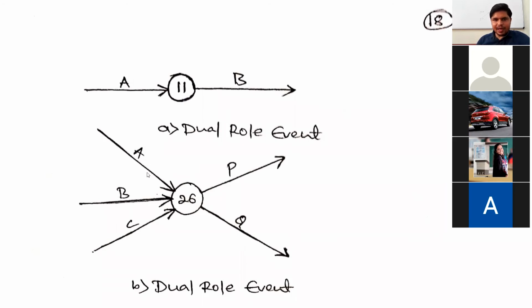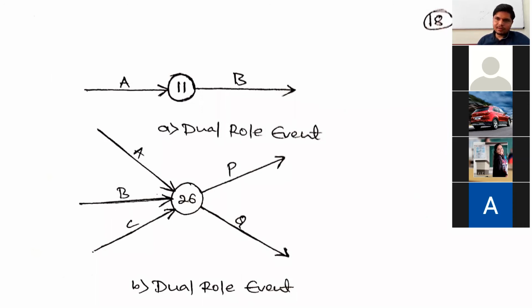Okay, A, B, C. It means the completion of the activities A, B, C is indicated by one event, that is the 26th event. This 26th event indicates both the completion of the activities A, B, C and the starting of the activities P and Q.